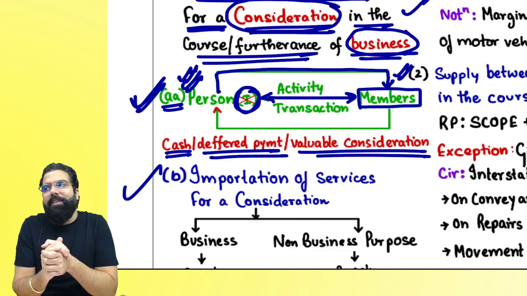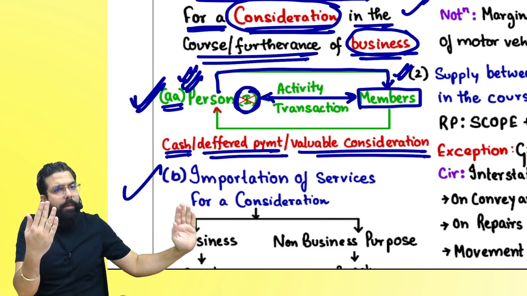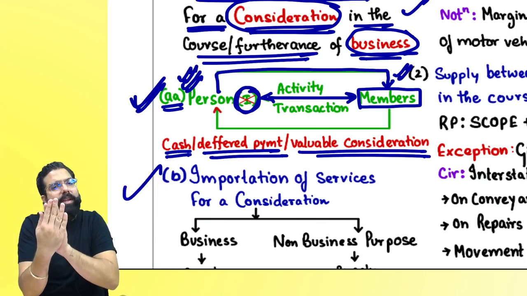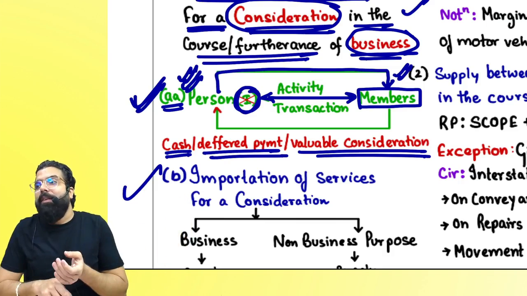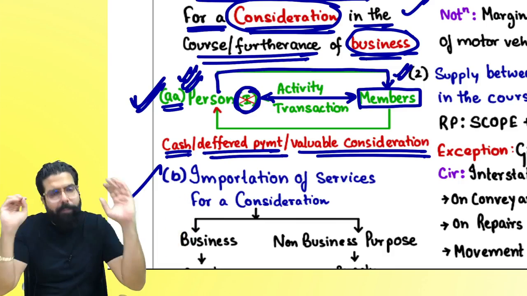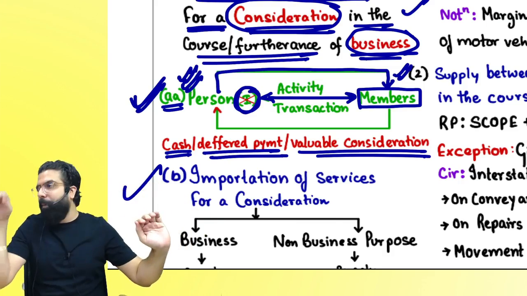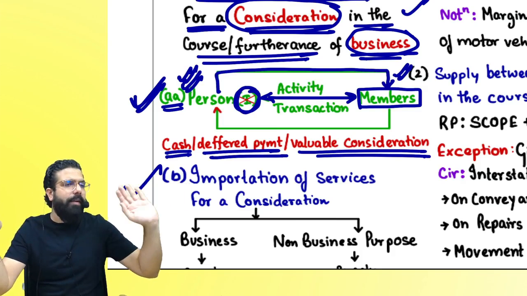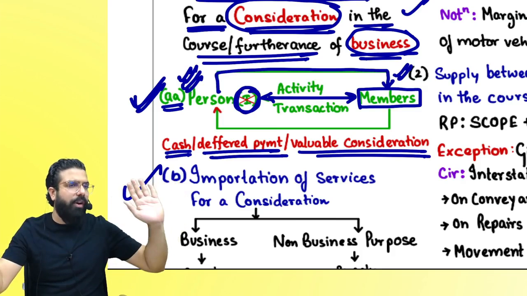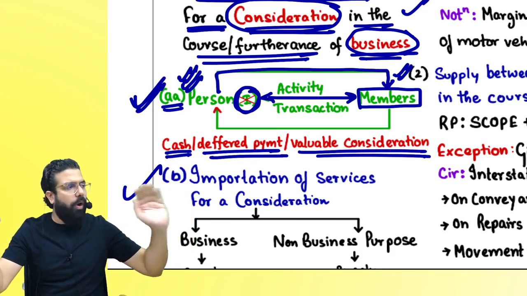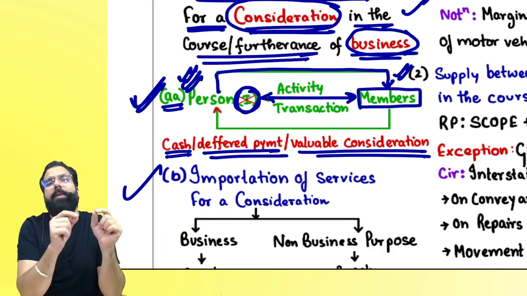What are they basically trying to say? For example, there is a club which is providing services to their members, or members are providing services to the club. Members and the club are separate and it will be chargeable to GST. Basically, it will be a supply between two different persons. Club is separate, this person other than individual is separate and these members are separate. Are we clear, everyone? So a person supplying any goods or service to the member, or member supplying any goods or service to the club, both are separate persons and it will be supply.